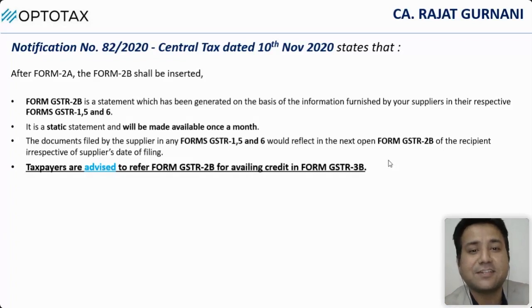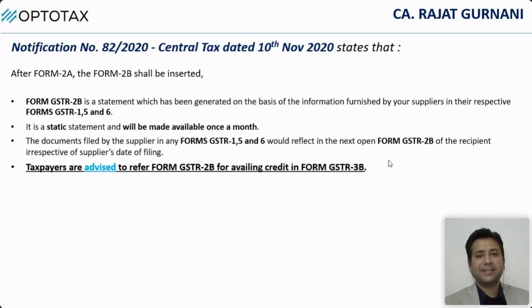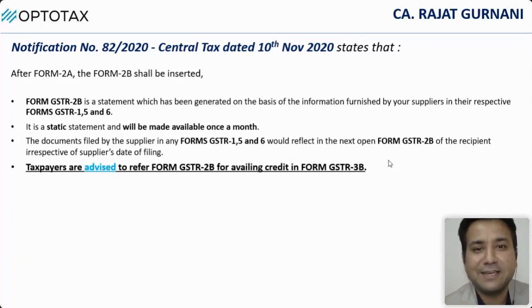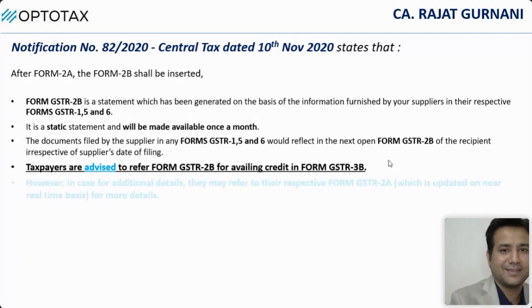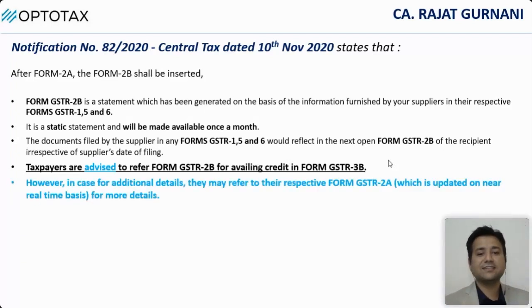Taxpayers are advised to refer form GSTR 2B. Sir, is your voice hanging? No, it's not hanging, I am repeating the line. Taxpayers are advised to refer form GSTR 2B for availing credit in form GSTR 3B. Only advised. Advised. You have to write this in the reply, sir. However, in case of additional details, they may, it is not shall. There is no shall. They may refer to their respective form GSTR 2A, which is updated on a near real-time basis for more details.